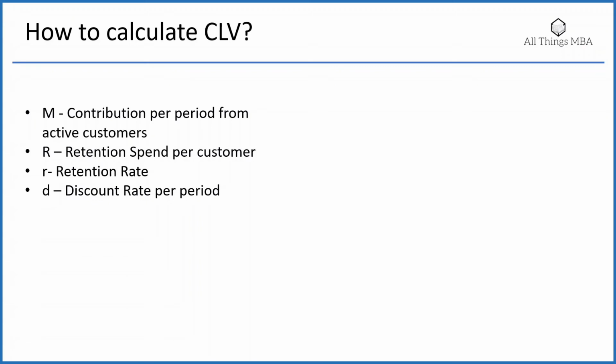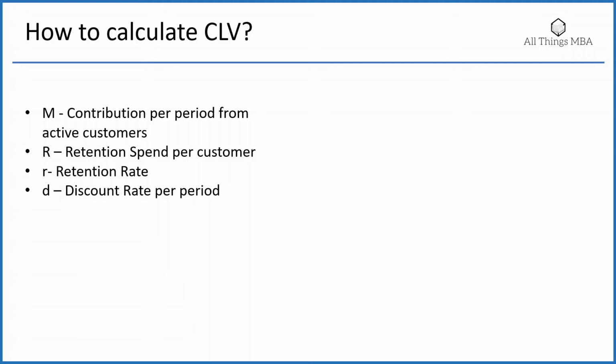Let's walk through a basic CLV model and see how it's derived from the conceptual definition as the net present value of future cash flows from the customer. First, let me define the terms which are used to calculate CLV. Capital M, which is the total contribution of active customers in a cohort. The term cohort here refers to specific experiences, events, or factors which are shared by a group of consumers.